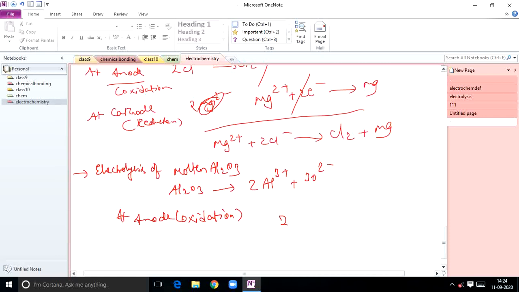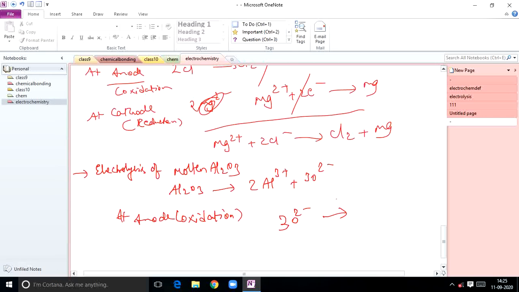Generally 3O2- gives rise to, so which one is released here? Actually, in the case of molten Al2O3 we take carbon electrodes. Generally we take carbon as an electrode.